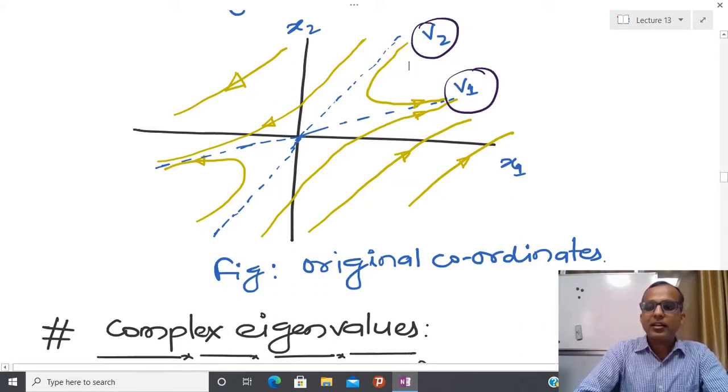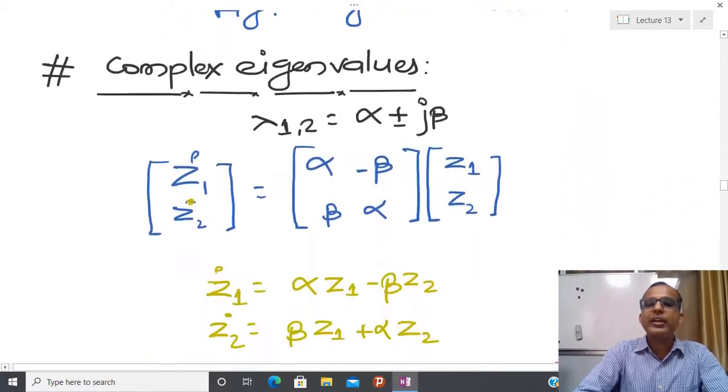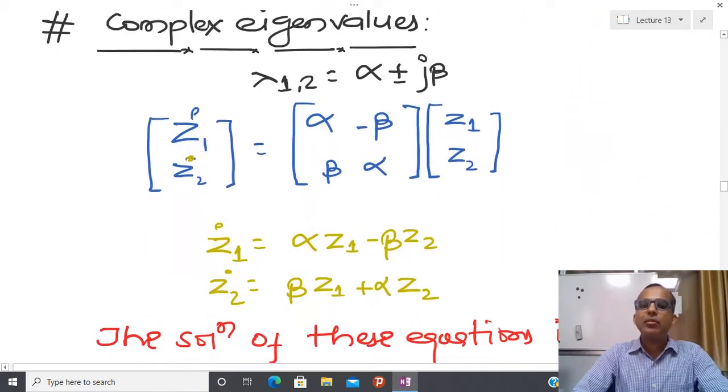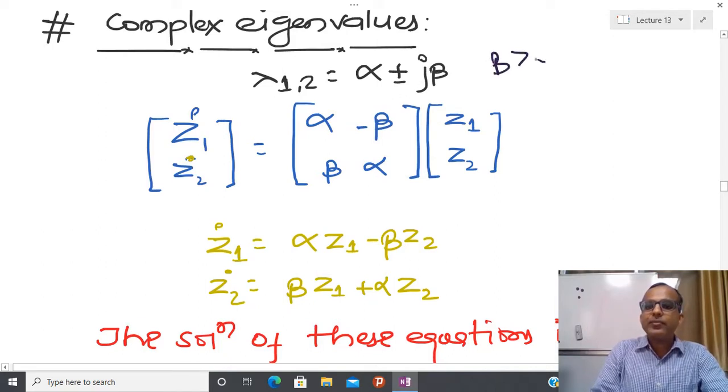Now let us come to the second case, when I have complex eigenvalues, and I have already told you that complex quantities always occur in conjugate pairs. So if one eigenvalue is complex, obviously the other is also complex. For the time being, I am assuming that beta is greater than 0 and alpha may be positive or negative.